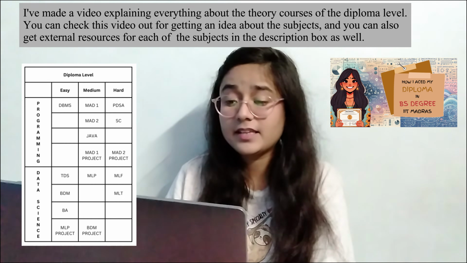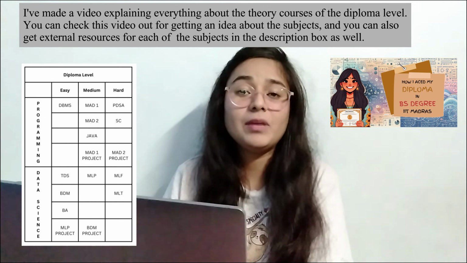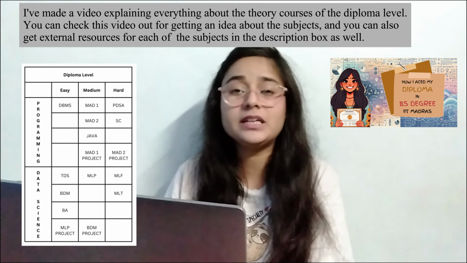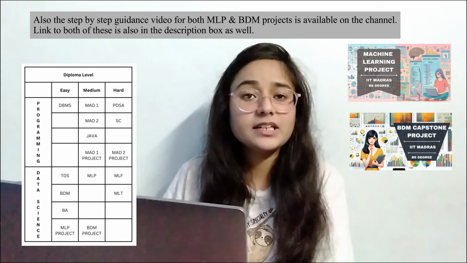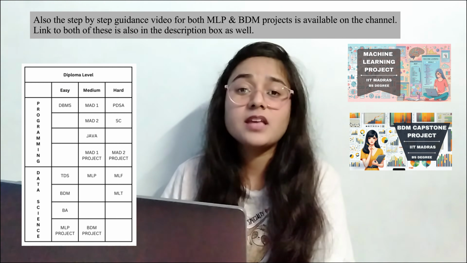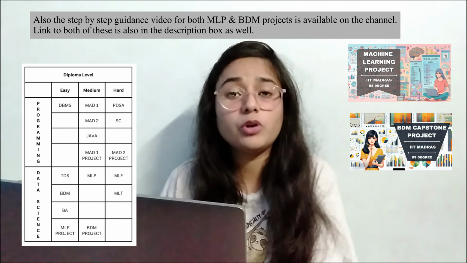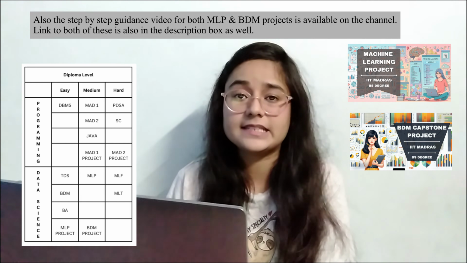For data science, TDS, BDM, and BA are the easiest ones, MLP being the medium one, and MLF and MLT being the hardest ones, as these have mathematical expressions in them. MLP project is the easiest, whereas BDM project is medium because you have to do a lot of documentation in this project. Otherwise, this is also considered very easy.